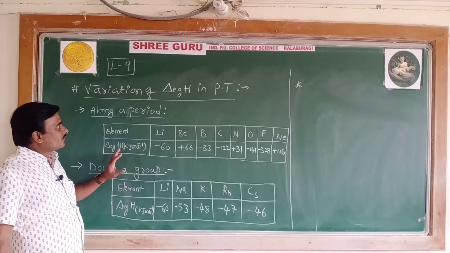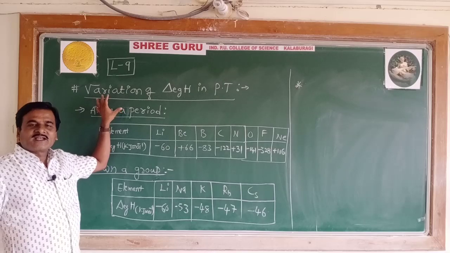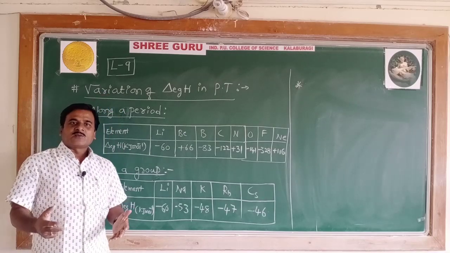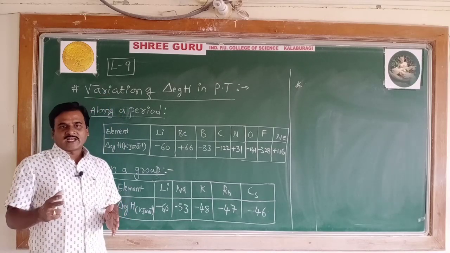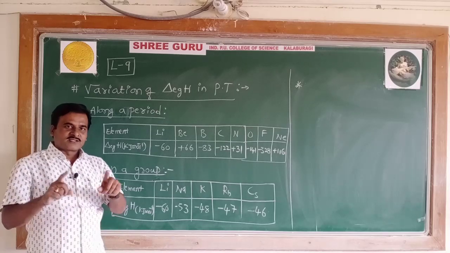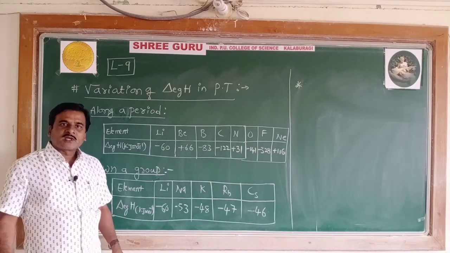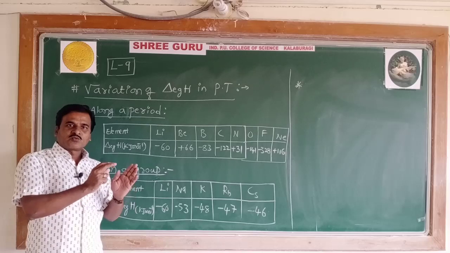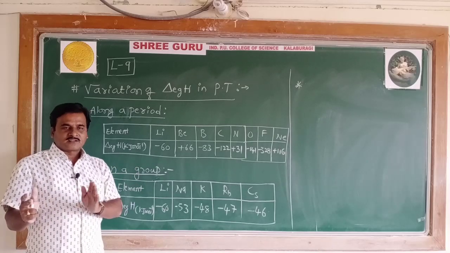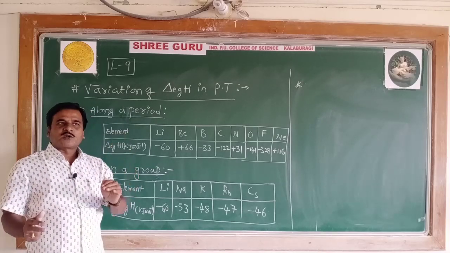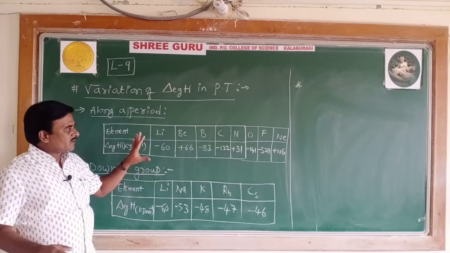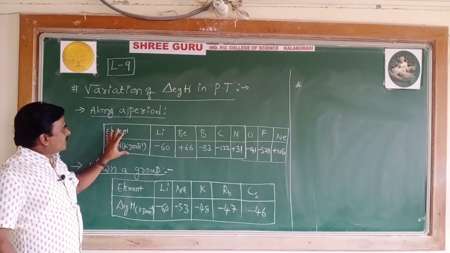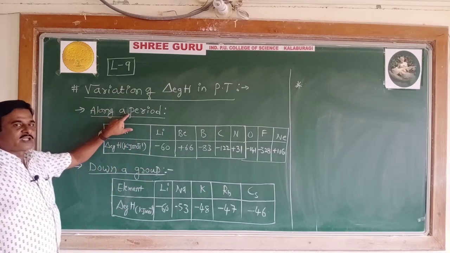Well, students, let's look at the heading. Let's collect an idea about the variation of electron gain enthalpy in the periodic table. How does it vary on moving from left to right along a period and top to bottom down the group? Let's see with the data here. First, variation along a period.